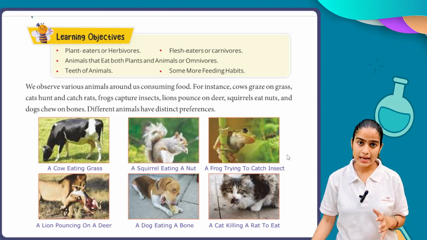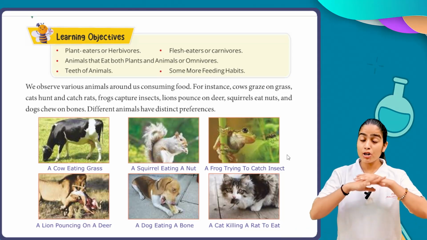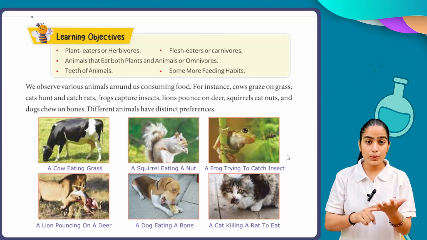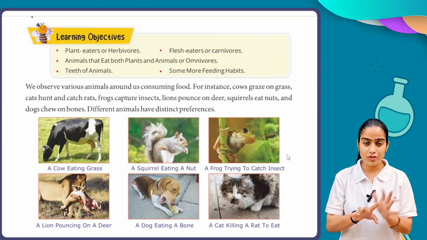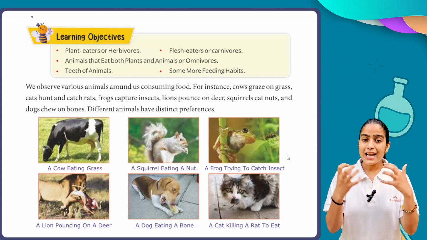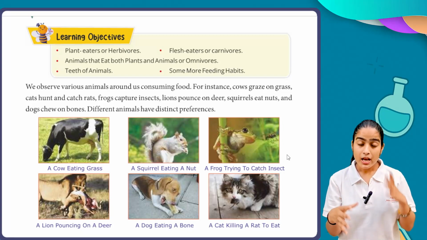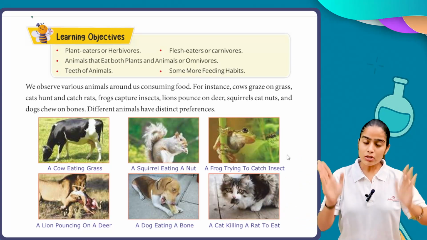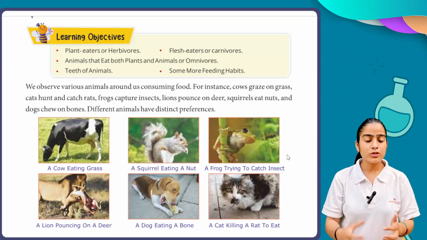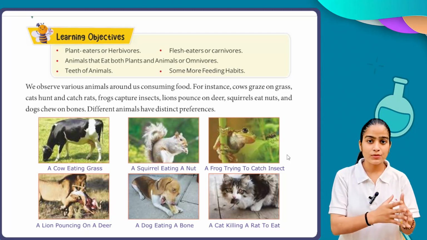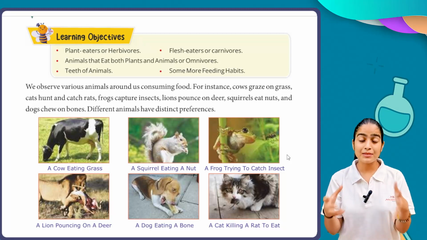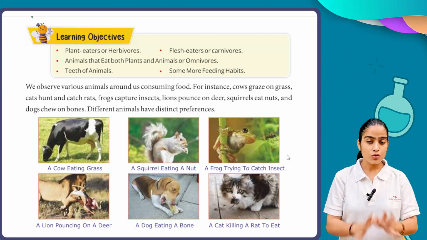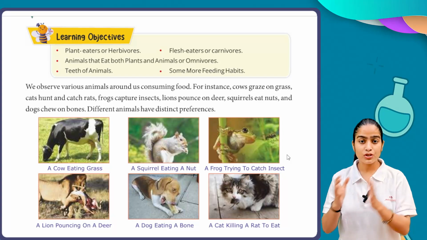So what we understand here, for example, is that we have a lot of kinds of foods, right? We have dal chawal, rajma rice, chole bhature, dosa, momos, right? But your choice and my choice is different, right? Some of you are vegetarian and some of you are non-vegetarian. Similarly, animals also differ. Some of them are vegetarian, some are non-vegetarian, and some are a combination of both. So we have to read about their classification, these categories.